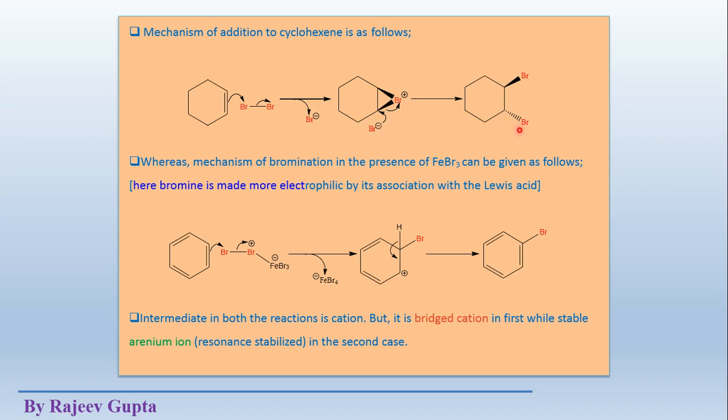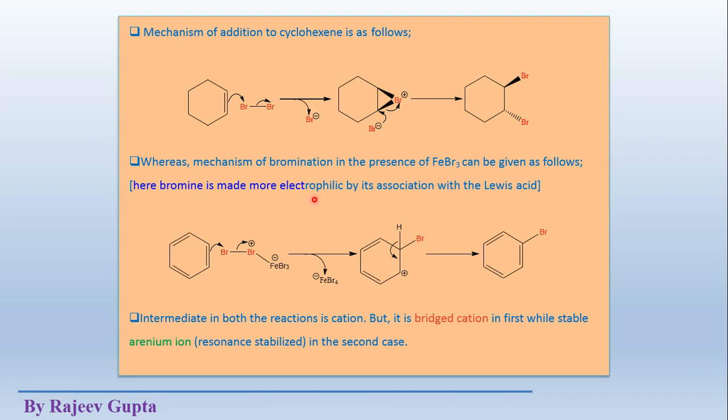So this is the simple basic mechanism of the addition of bromine on this cyclohexene ring system, whereas the mechanism of bromination in the presence of FeBr3 can be given as follows. Here FeBr3 will work as a Lewis acid, a strong Lewis acid, which gains electron density from the Br2 element, and forms Br plus electrophile. So here the bromine plus electrophile forms.